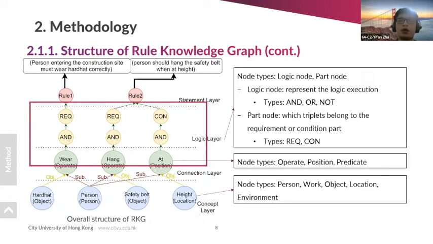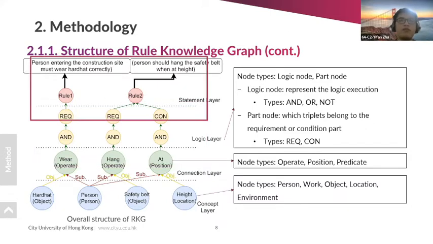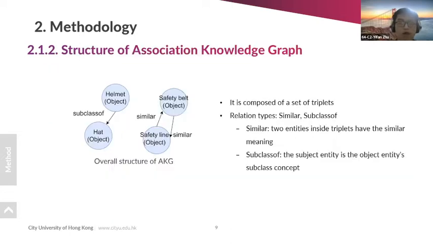And means that all belonging triplets should be followed. Or means that at least one triplet belonging to this node should be followed. And not means no triplets should be followed. The second part is the part node, which indicates which triplets belong to the requirement part or condition part, with the REQ and CON nodes. The first layer, the statement layer, contains the statement node to define which requirement or condition parts belong to one rule.